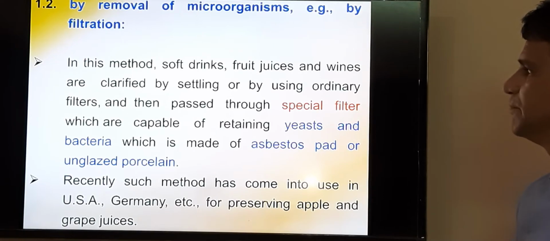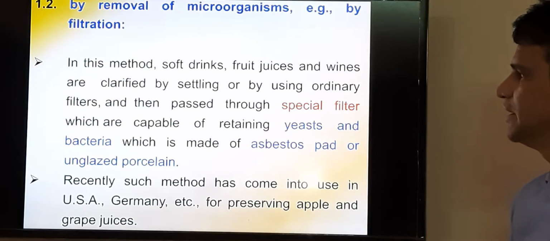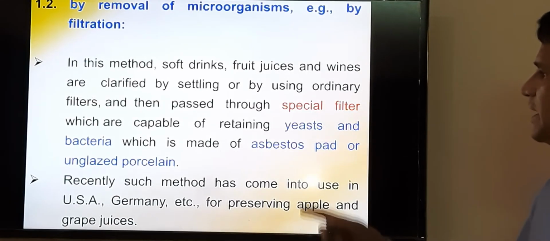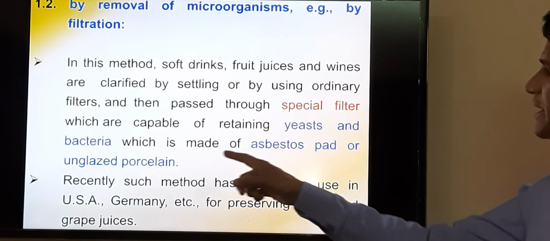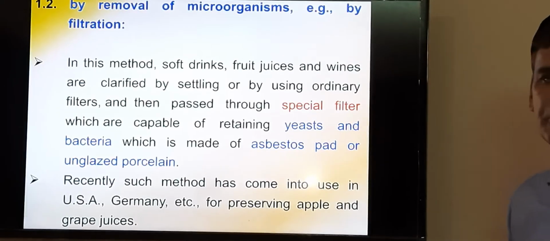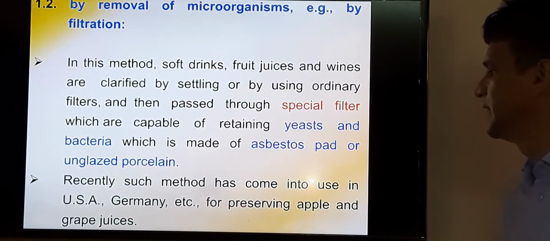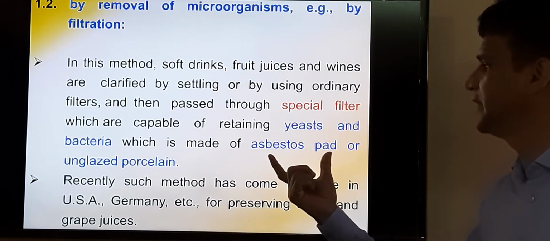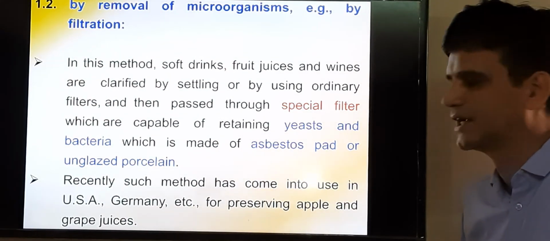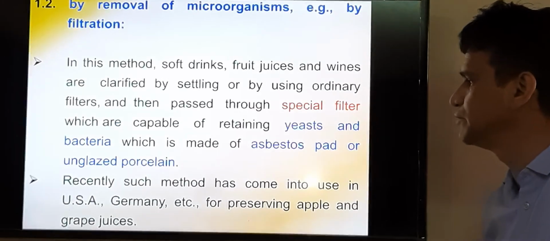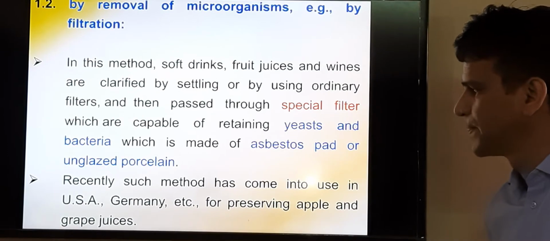They can in general be clarified, or filtered by special filters which are capable of retaining yeast and bacterial populations. Asbestos pads or unglazed porcelain filters are available in the market, and these filters can be used to retain the yeast and bacterial population from a juice.